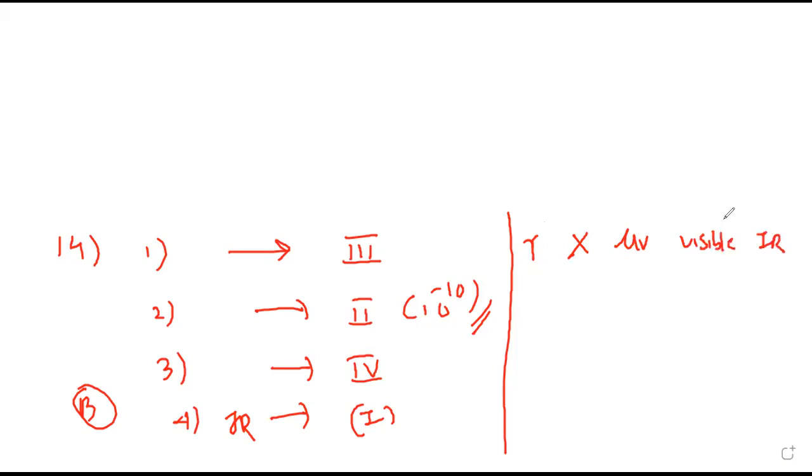After red comes infrared. The visible wavelength is around 10 raised to minus 7, so infrared is slightly greater, 10 raised to minus 6. So the correct option is B.